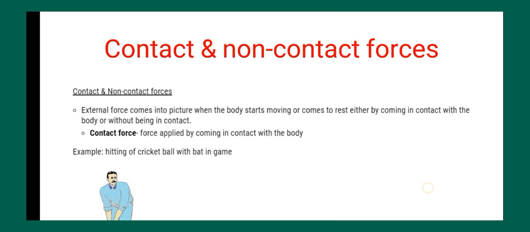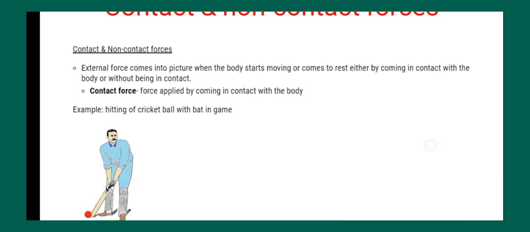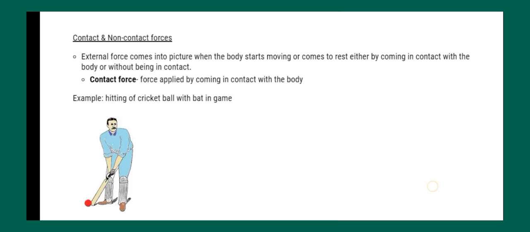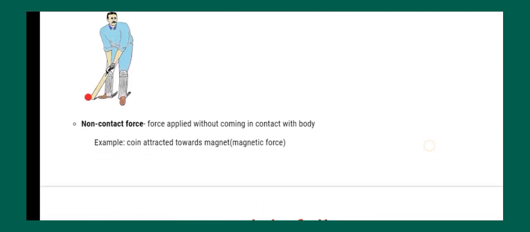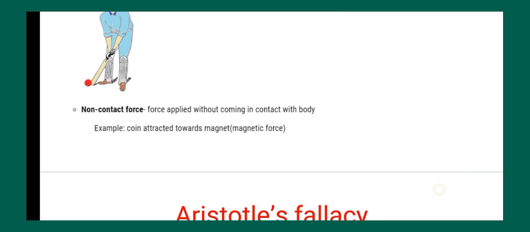All right, so contact force is the force which is applied by being in contact. Let us say the hitting of a cricket ball with a bat, right? The bat is in contact with the ball so that the ball can move. So we can say that the ball is in motion due to the bat, right? Non-contact force is the force applied without coming in contact. For example, the magnetic force, right? When you put a magnet near a metallic object, it gets attracted. So without touching, the body gets pulled towards the magnet.